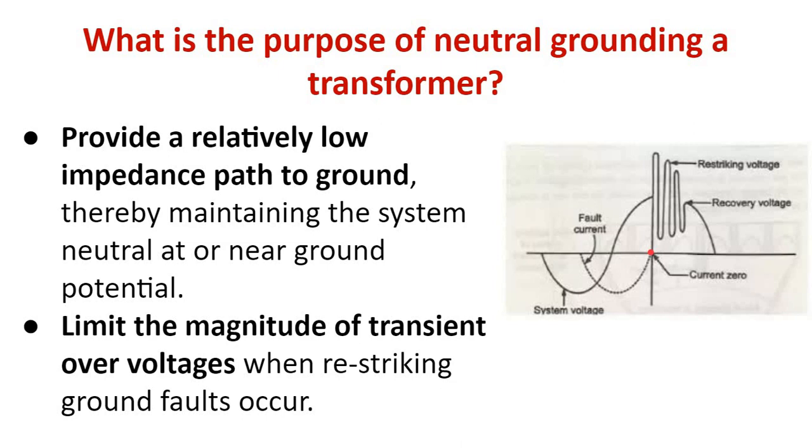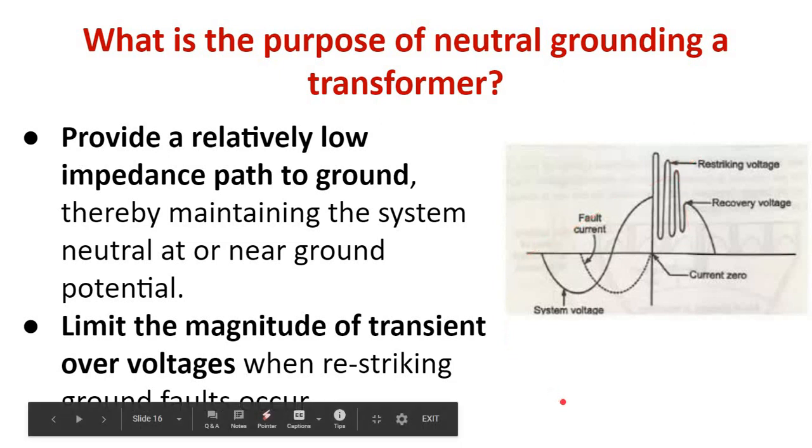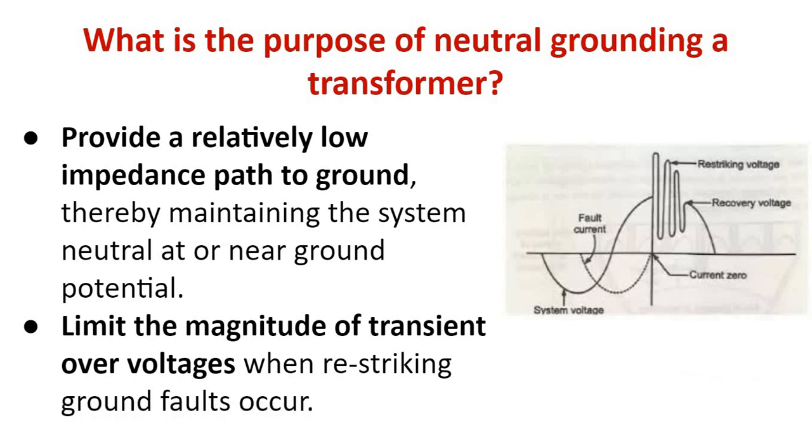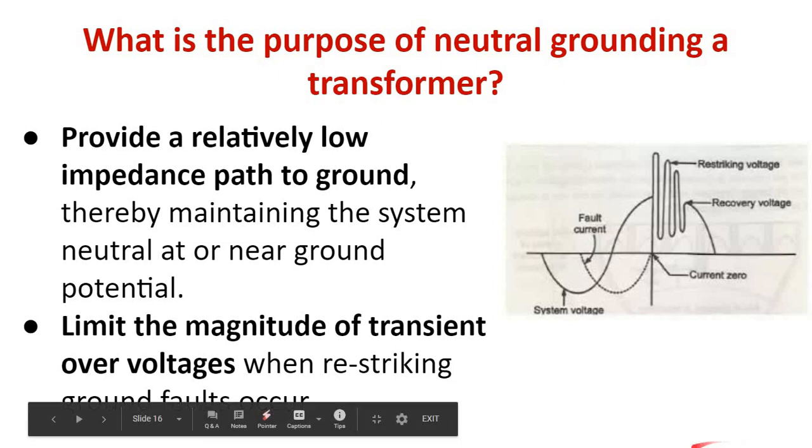At this point, we will be disconnecting the circuit breaker, and when the current is zero, the voltage across the circuit breaker points will tremendously increase and slowly it will decay out as the arc between the circuit breaker points is extinguished, and this is called the restriking voltage. So neutral grounding also helps in limiting the magnitude of these transient overvoltages.